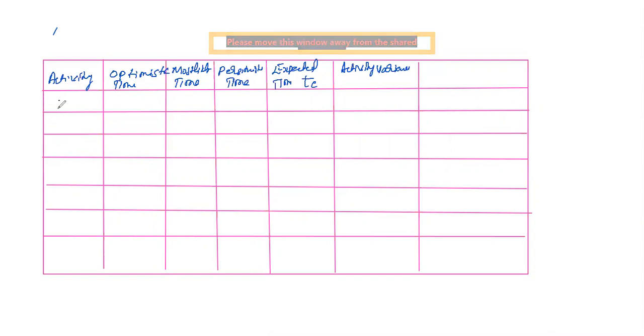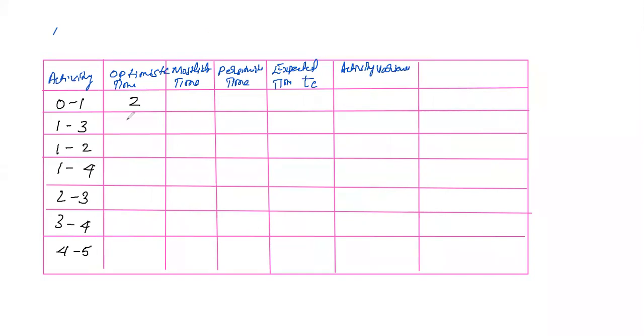So given the activities like 0 to 1, 1 to 3, 1 to 2, 1 to 4, 2 to 3, 3 to 4, 4 to 5. So these are the activities they are given and also mentioned the optimistic time. So that is 2, 15, 4, 3, 2.